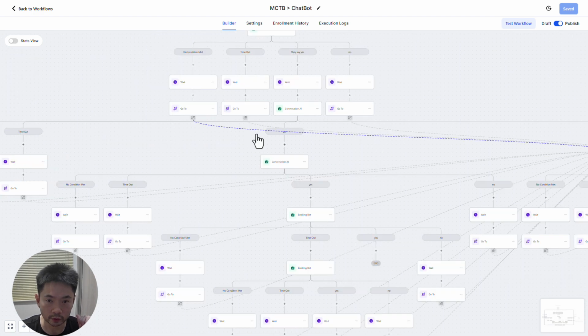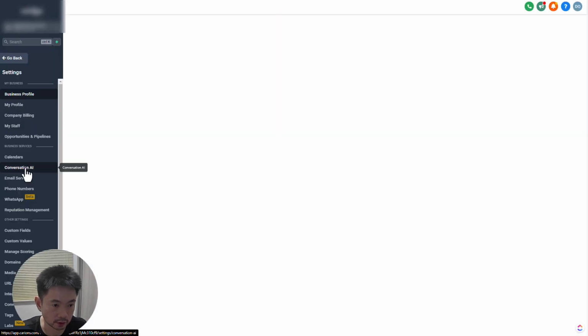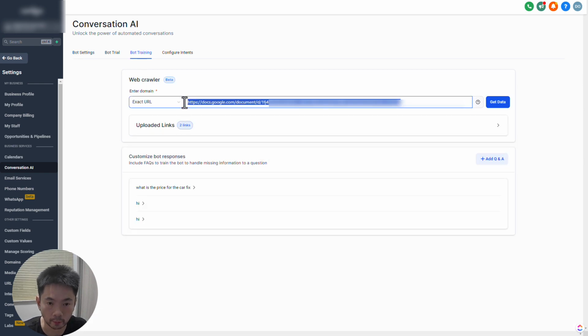So in order for this to work, we need to have this up, and we also need to go to conversation AI. We need to turn this on autopilot. Make sure you put your supported channels. In this case, it will be SMS. And then we go to bot training. You will need to put in a Google document. This document will have a bunch of questions and answers. The more the better, in case your potential clients have any questions, so that your bot can respond to them and then get them to book on the calendar.